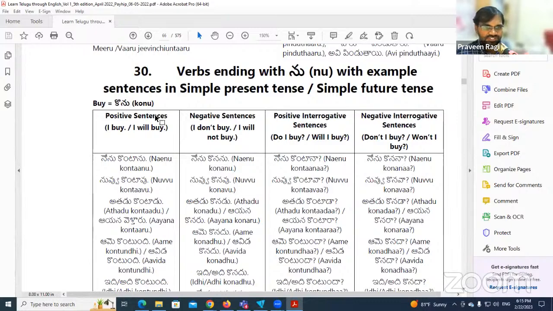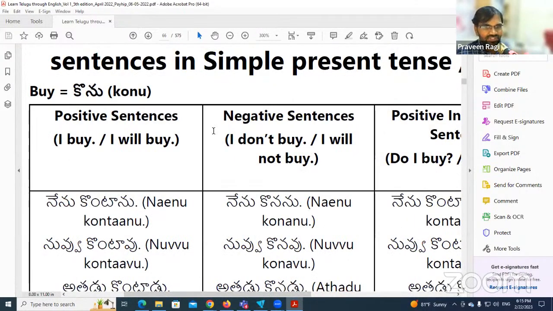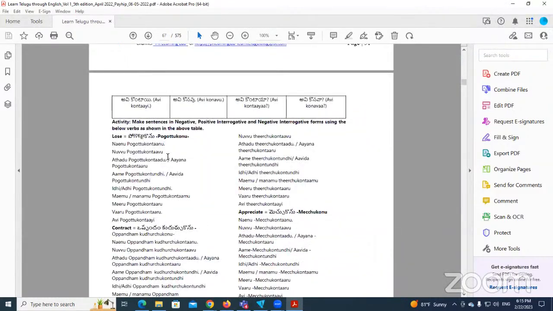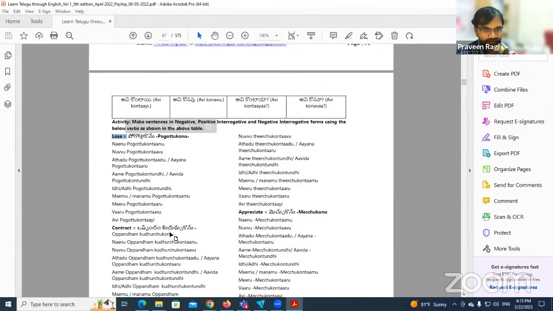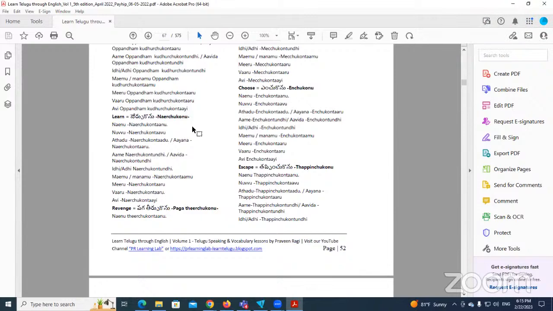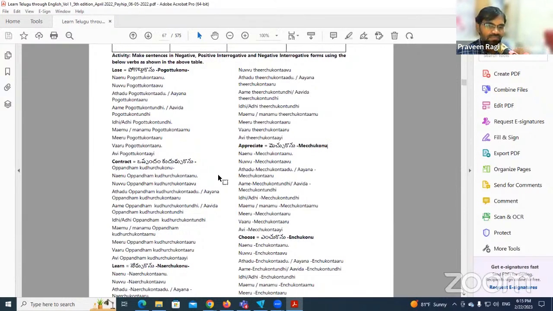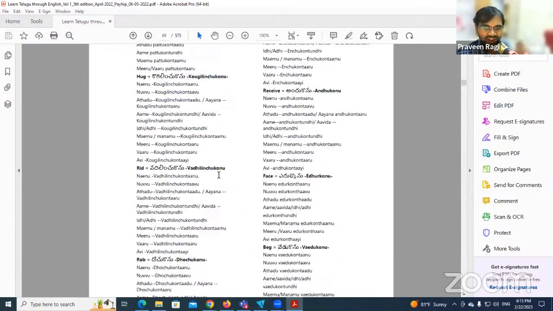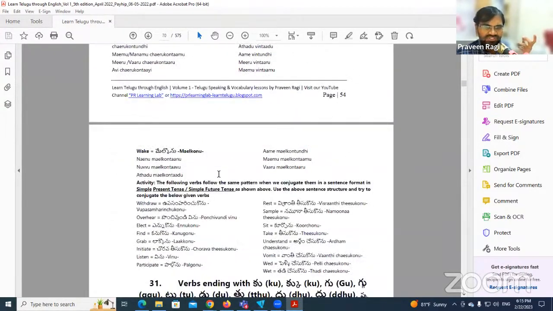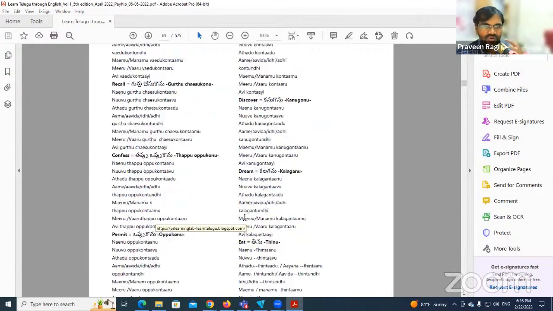Now we have a verb ending with nu as an example. Below this table, I have listed words like lose, appreciate. All these verbs end with the nu sound. If you learn the above table, for all these verbs you can easily make sentences in the other three types: negative form, positive interrogative form, negative interrogative form. There are also some more verbs which the students did not make earlier. You can use those for practice to make normal positive sentences also. I have given those sentences too, but for now we'll see the table.